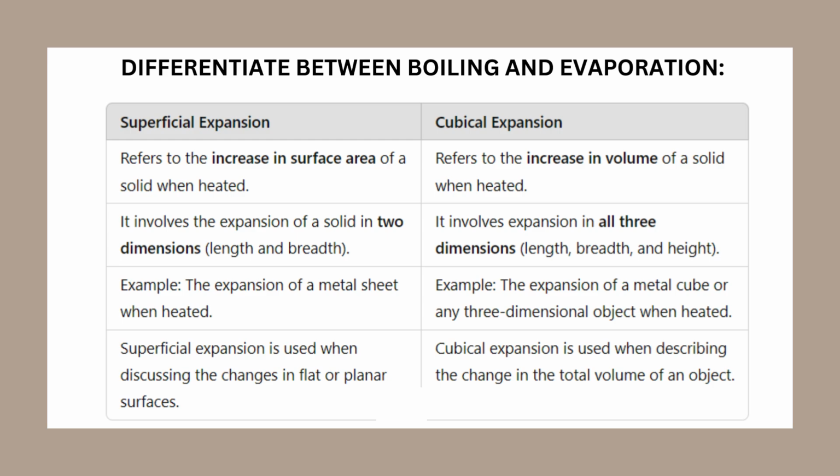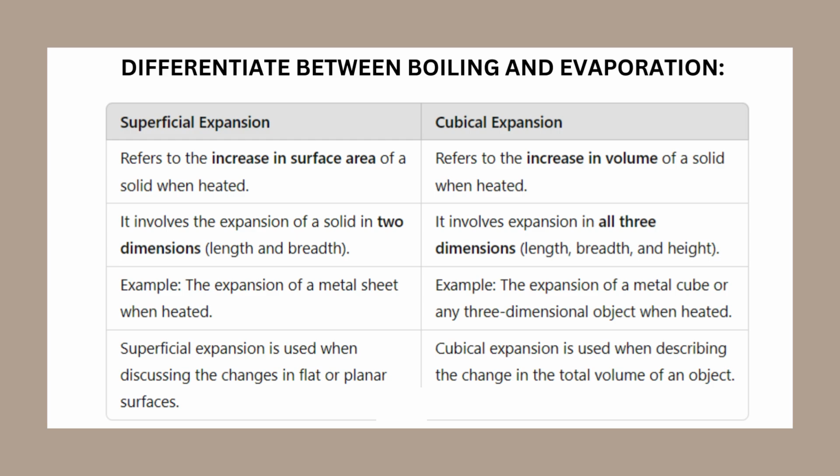Differentiate between superficial expansion and cubical expansion. Superficial expansion refers to the increase in surface area of a solid when heated, while cubical expansion refers to the increase in volume of a solid when heated. Superficial expansion involves the expansion of a solid in two dimensions, which are length and breadth. In contrast, cubical expansion involves expansion in all three dimensions, length, breadth, and height.